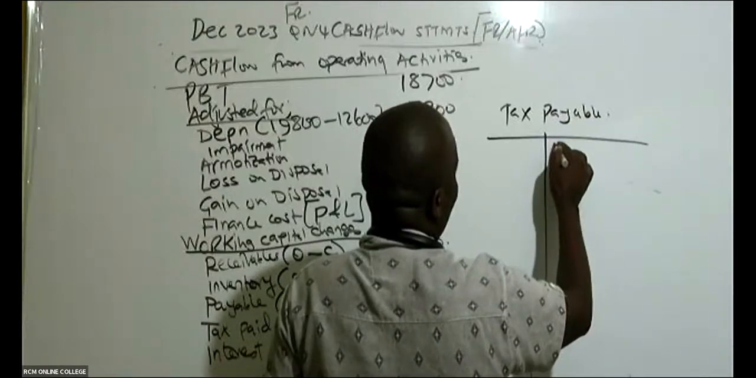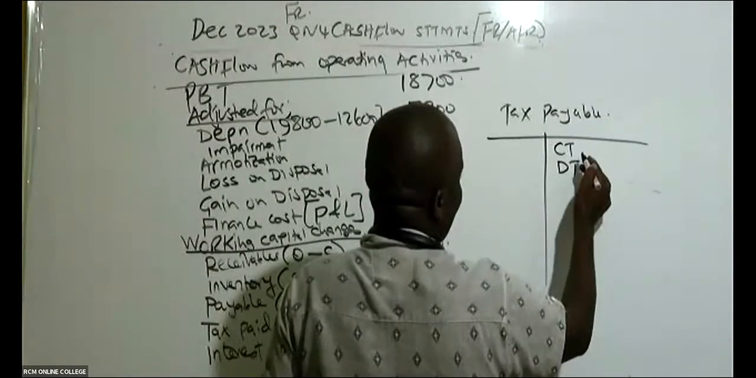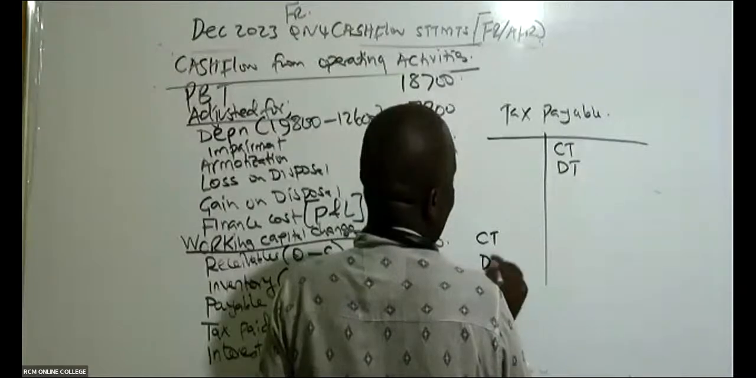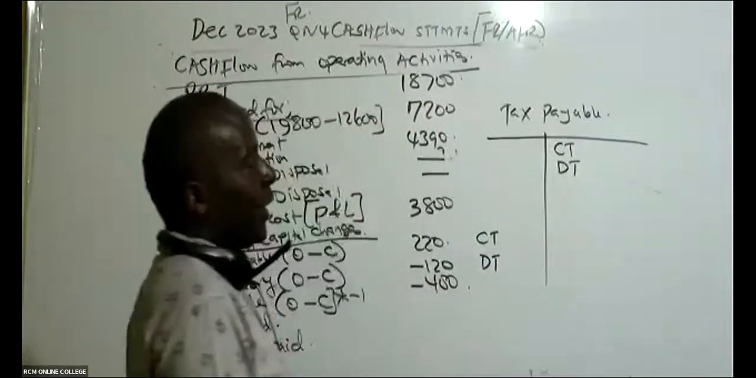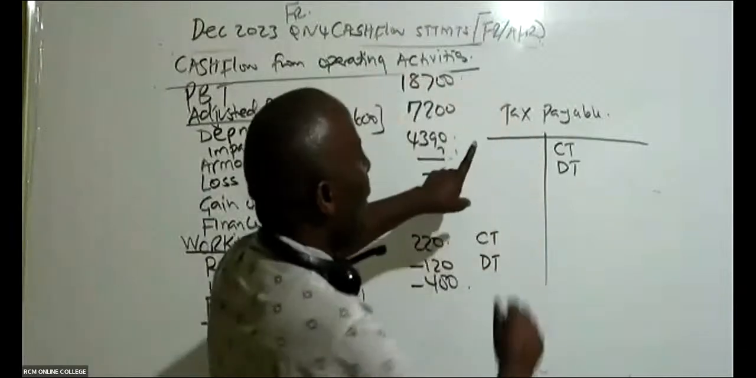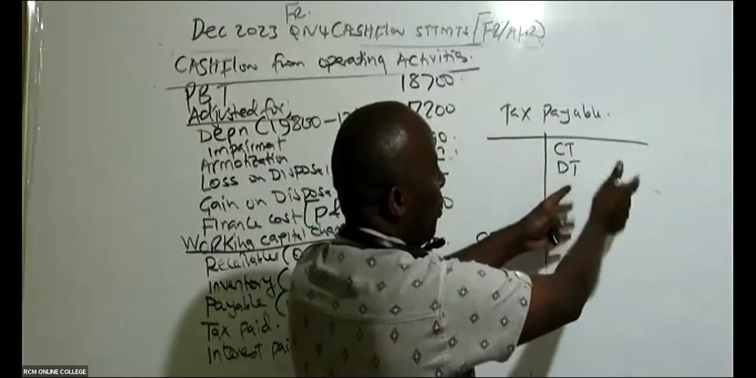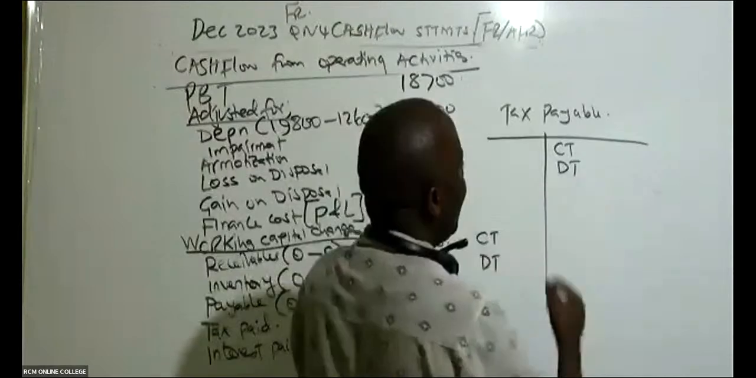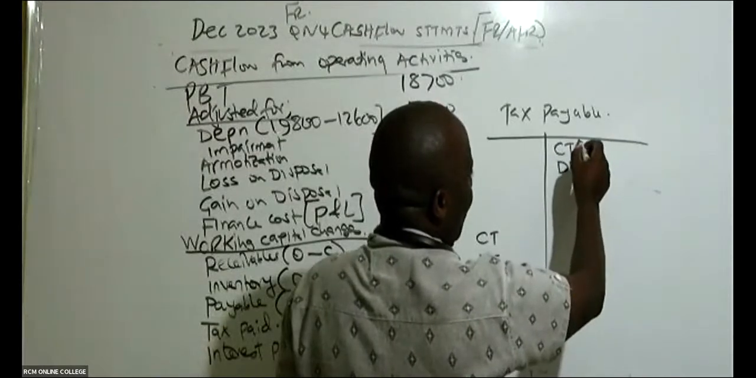So we start with the current tax and deferred tax, and you combine them like that. In this case, we have the balance brought forward. Remember, these are liabilities, and liabilities you always credit. Your balance brought down, you credit. Remember, brought down is 2022.